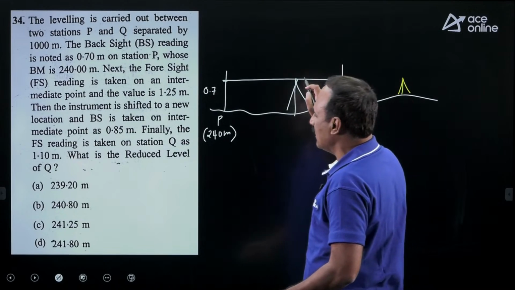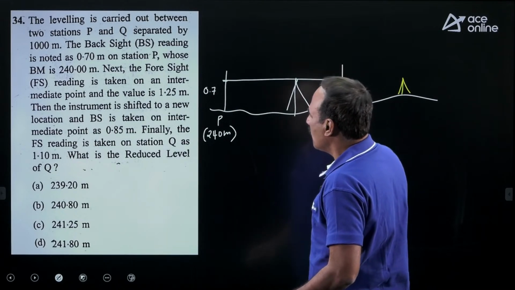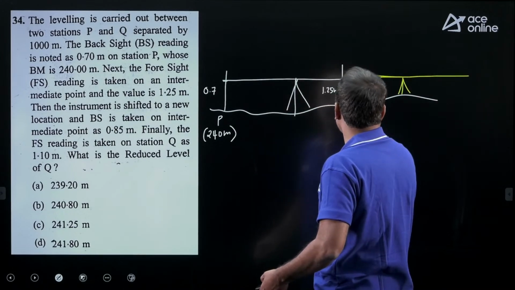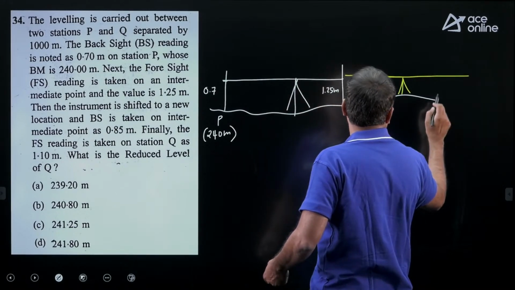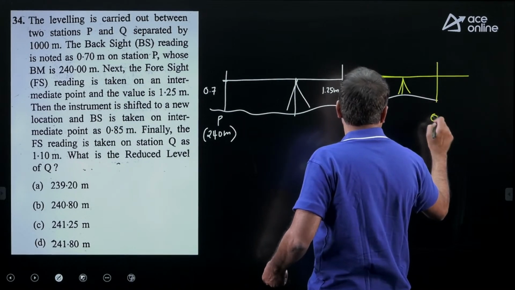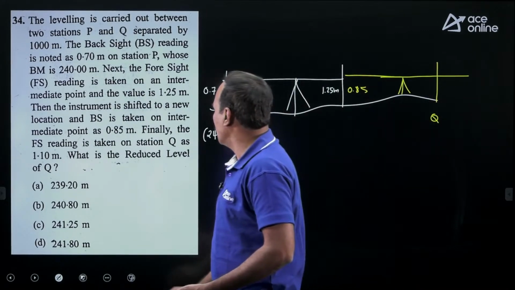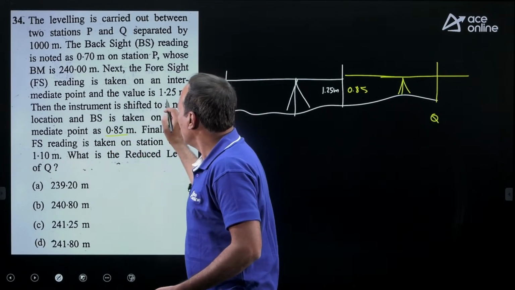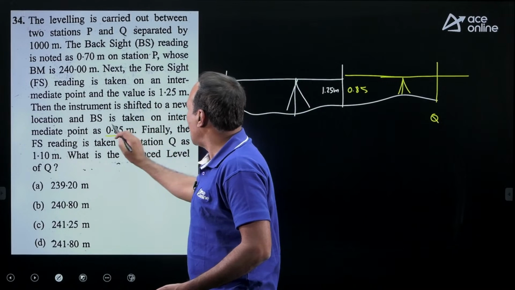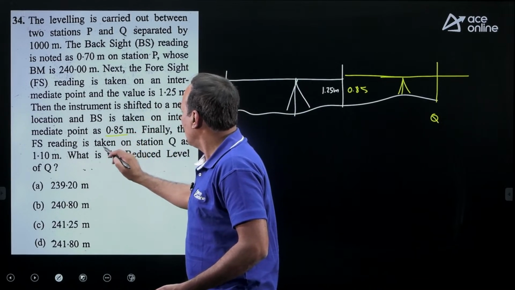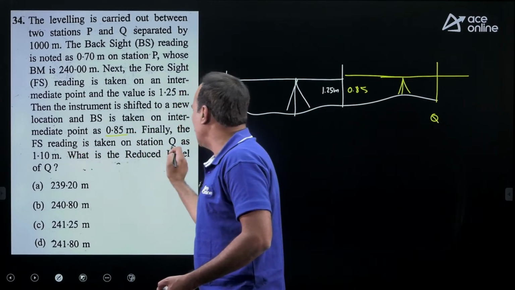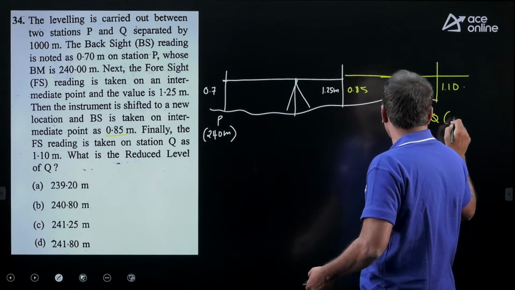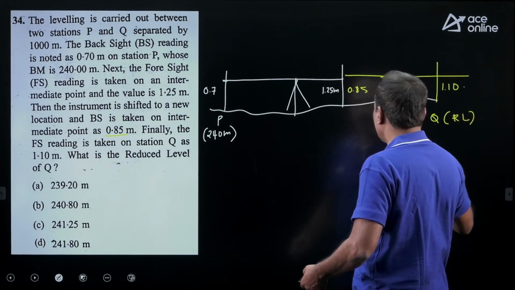So the backsight is 0.85, not to the scale. And finally at station Q, the foresight reading is 1.10. They are asking you the reduced level of station Q.